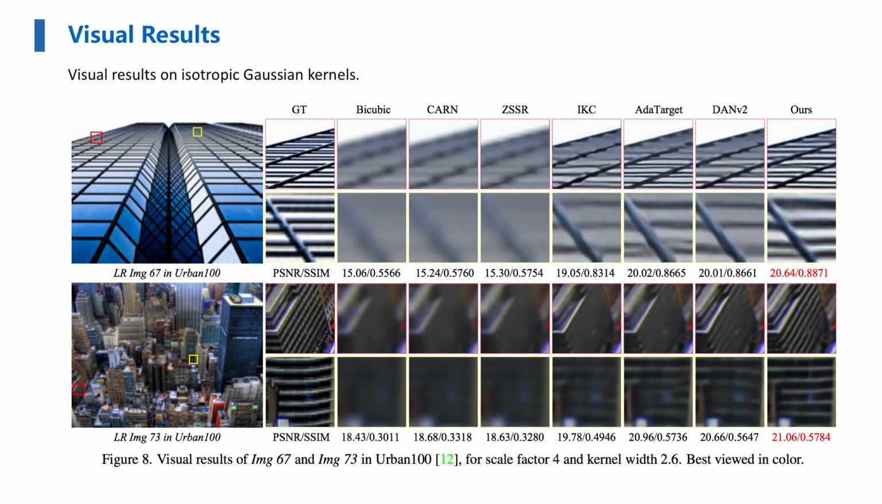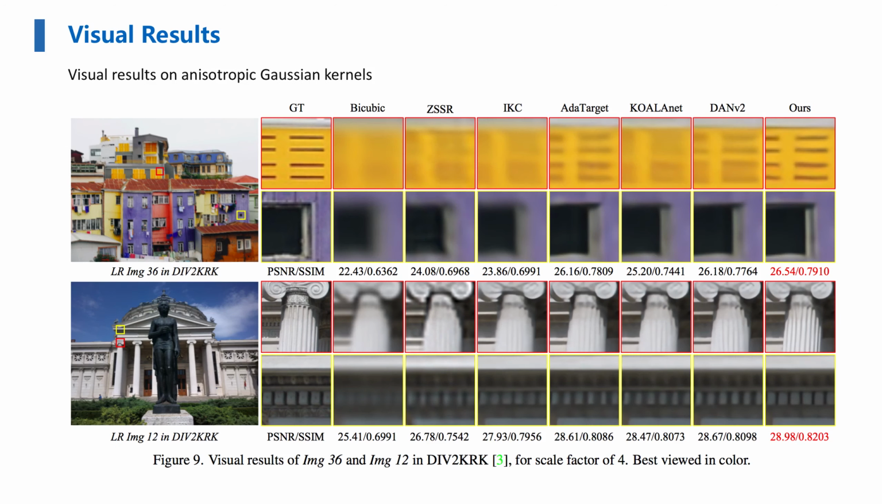This is the visual results on isotropic Gaussian kernels. And this is the visual results on anisotropic Gaussian kernels. As we can see, the SR images produced by our method are much sharper and cleaner.